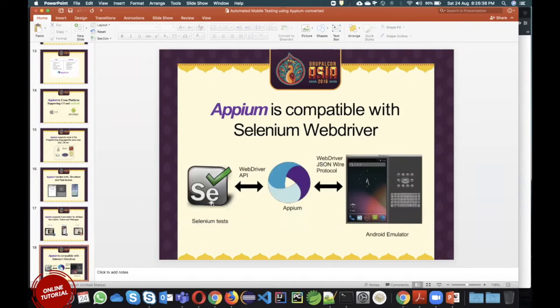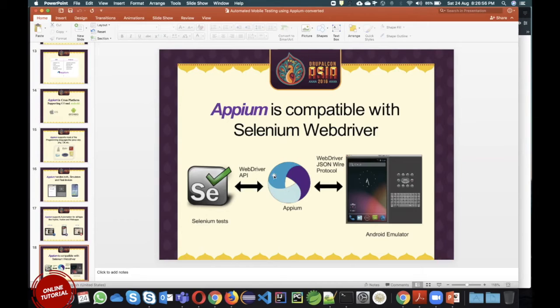So these are the things we need. As I told you, Selenium was already in the market, but this tool was not capable enough to talk to the device directly. So in between, they created a layer. That layer is called APM.